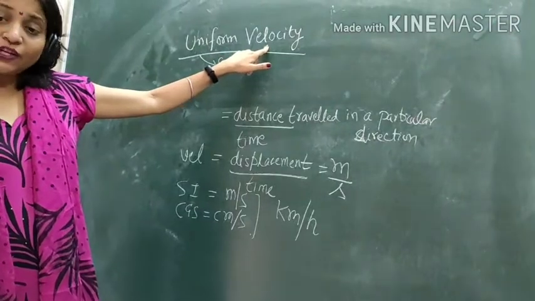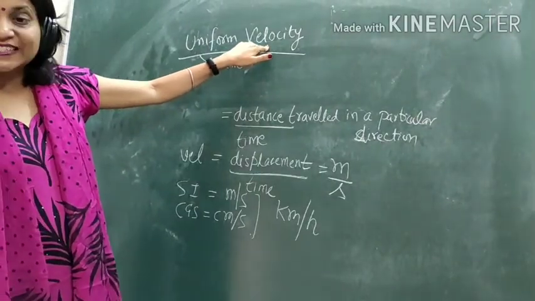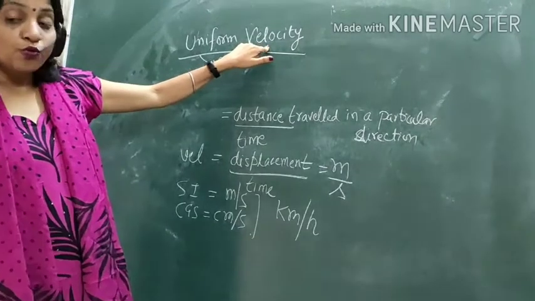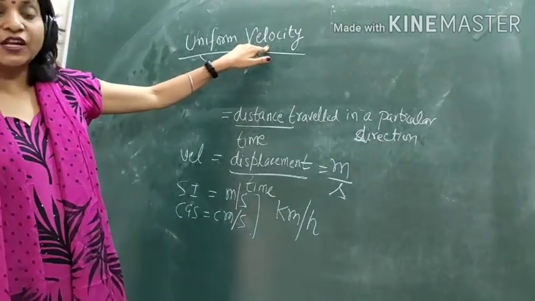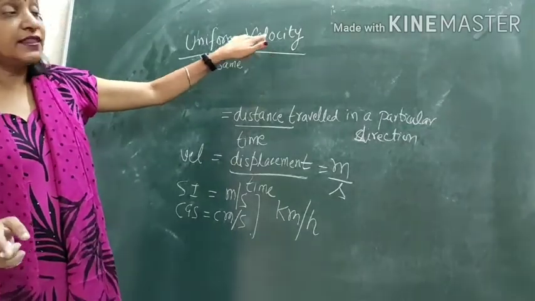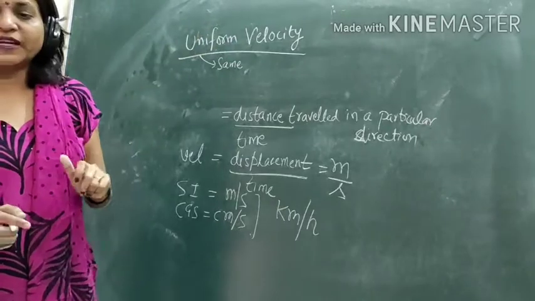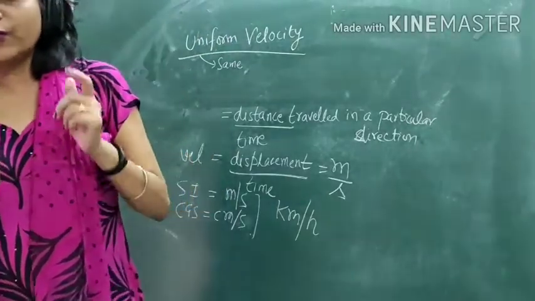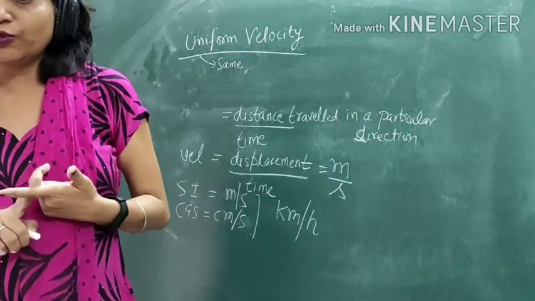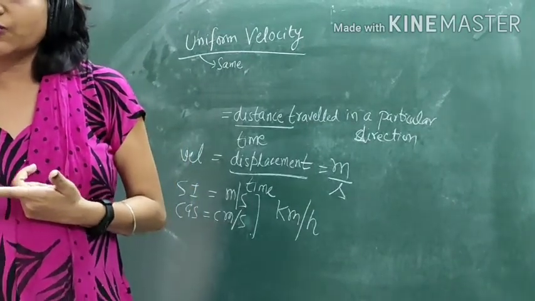We have taken that the object is covering equal distances in equal intervals of time, but it is moving along a specified direction along a straight line. It does not change its direction. Then and only then is that object said to move with uniform velocity. So along with the distance, here we have included the direction also.